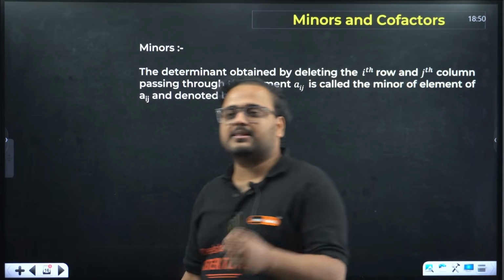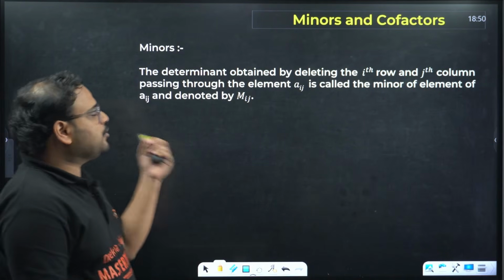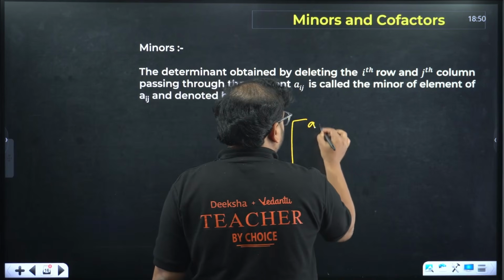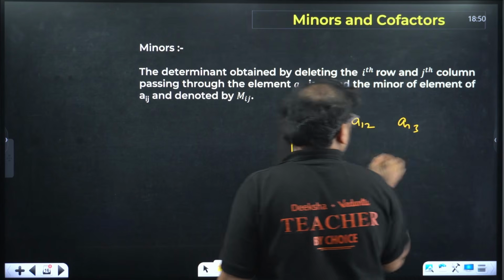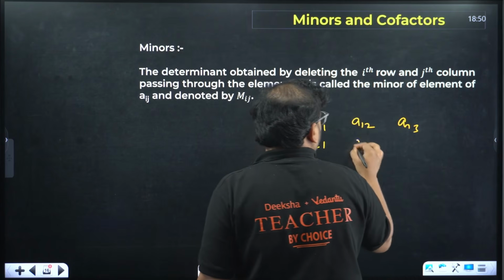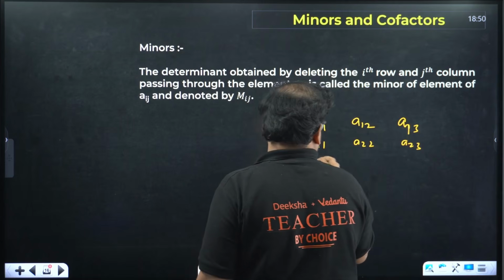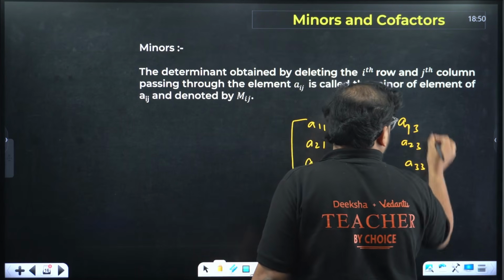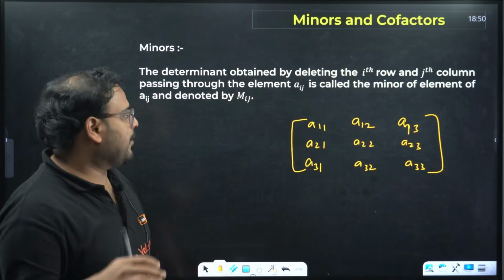Next concept is minors and cofactors. So what are the minors? So minors, when you have a 3 cross 3 matrix, A11, A12, A13, A21, A22, A23, A31, A32, A33. If you have this 3 cross 3 matrix and you want to find minor of each element,